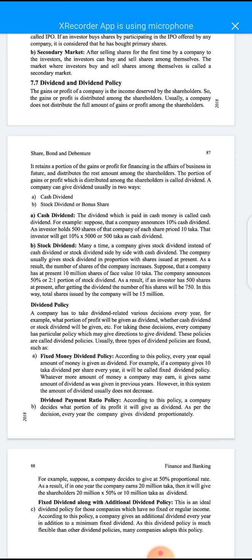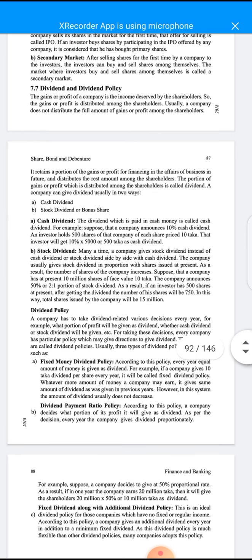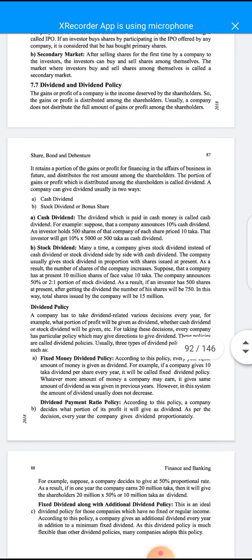When a company sells any product, it deducts all expenses, like current expense, fixed expense, then depreciation. Then the company gets earnings before tax. Then it deducts tax, and the company gets net profit.